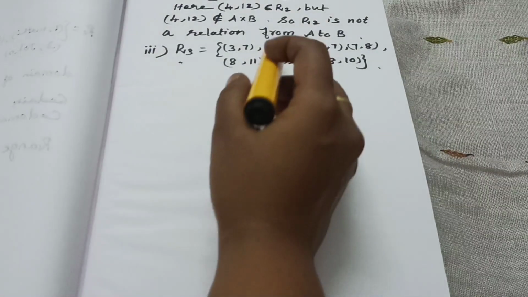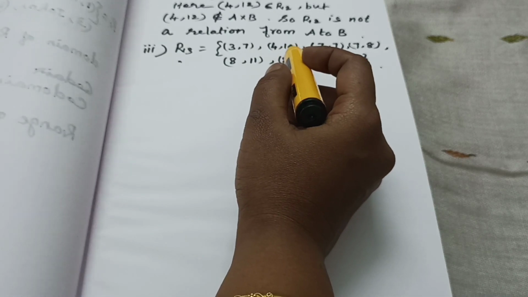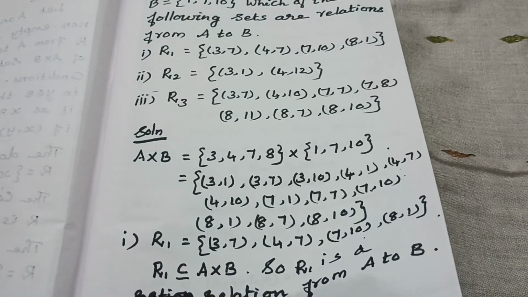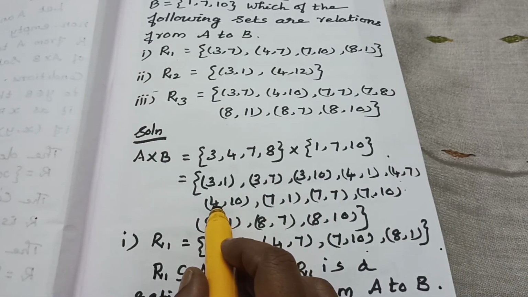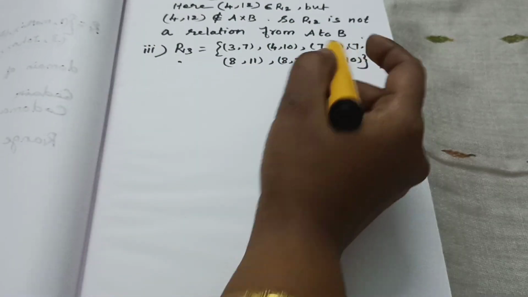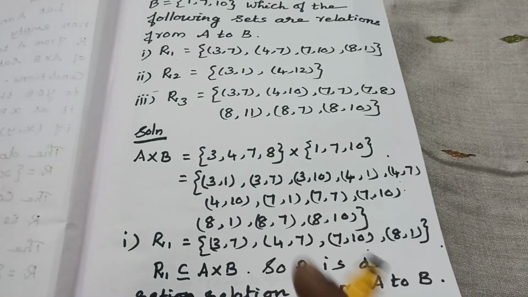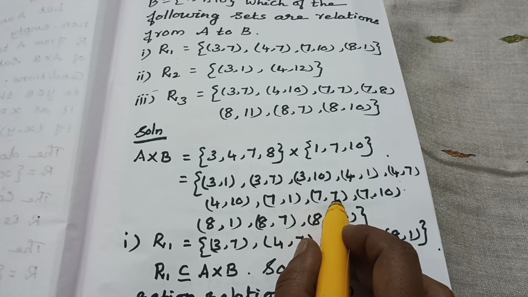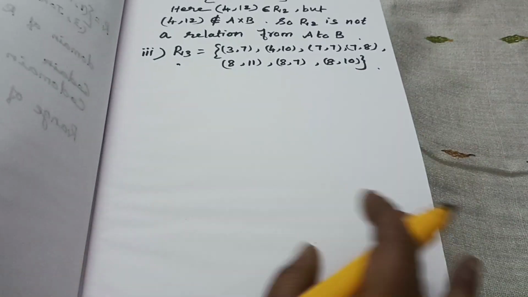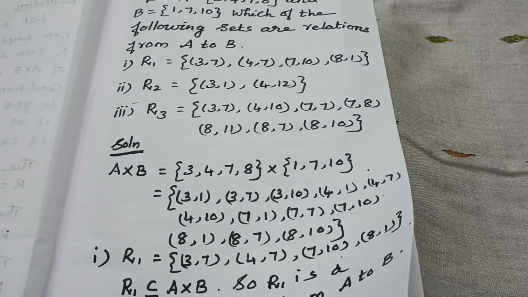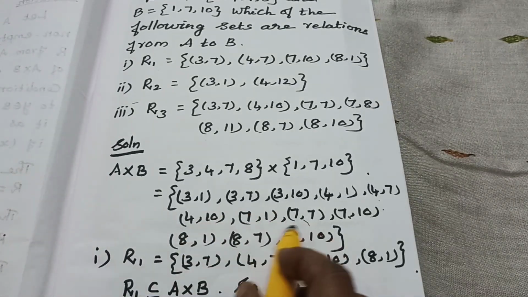Then next, (4, 10) is also in A cross B. Then (7, 7) is also in A cross B. Then (7, 8), check it. Is it given?